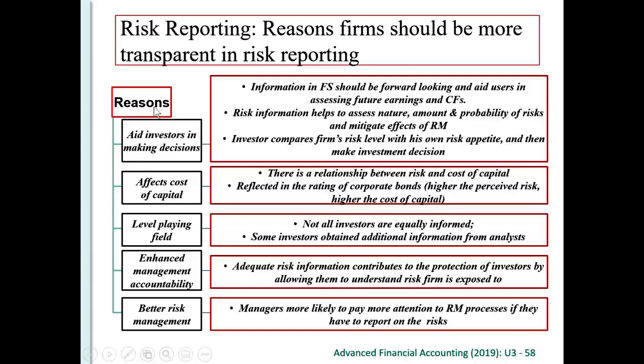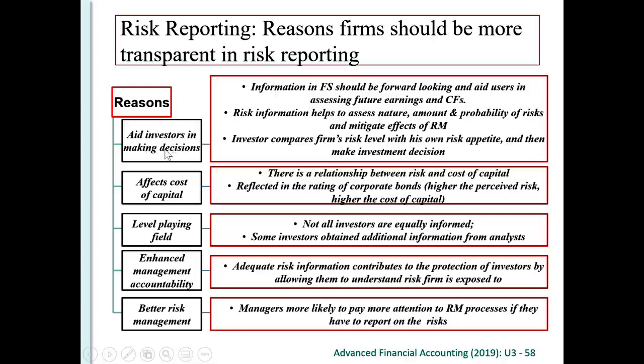So we understand that we need to tell the financial statement users something about the risks involved in our company, in our consolidated group, and therefore we report about the risk. So there are many reasons that we have to report about the risk, because if we report about the risk, this helps the investors to make decisions.